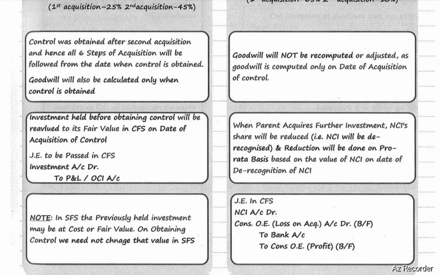Investment held before obtaining control will be revalued at its fair value in consolidated financial statements on the date of acquisition of control. The journal entry to be passed in consolidated financial statements is investment account debit to P&L or OCI account. In SFS, the previously held investment may be valued at cost or fair value. On obtaining control, we need not change that value in SFS.